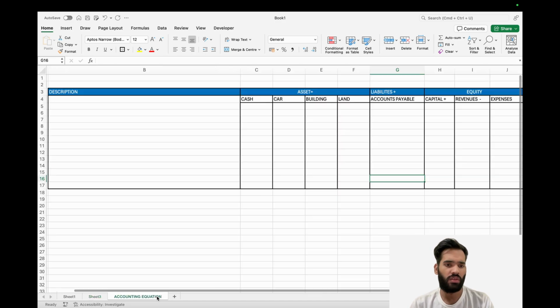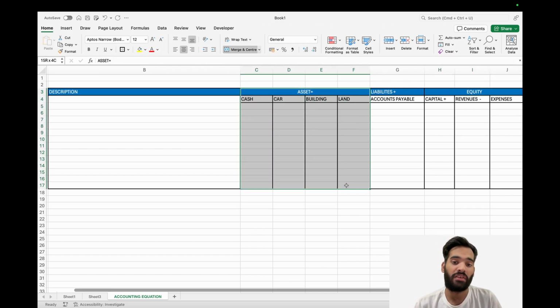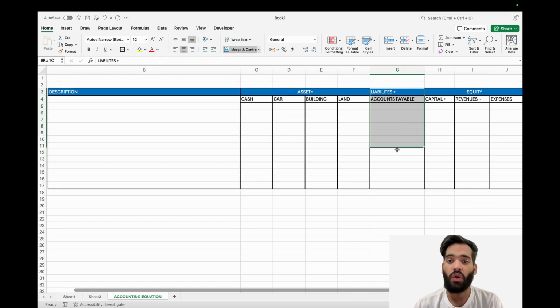format. This is the format I always use with my students, because this has worked tremendously. The format is basically showing assets are equal to liabilities plus equity. Under assets, I have mentioned some of the asset accounts, so you get some practice and understand what's going on. Under liabilities, I mentioned an account called accounts payable, which you'll see a lot of in future classes. And under equity, we have three things: capital, we'll talk about what that means, revenues, and expenses.